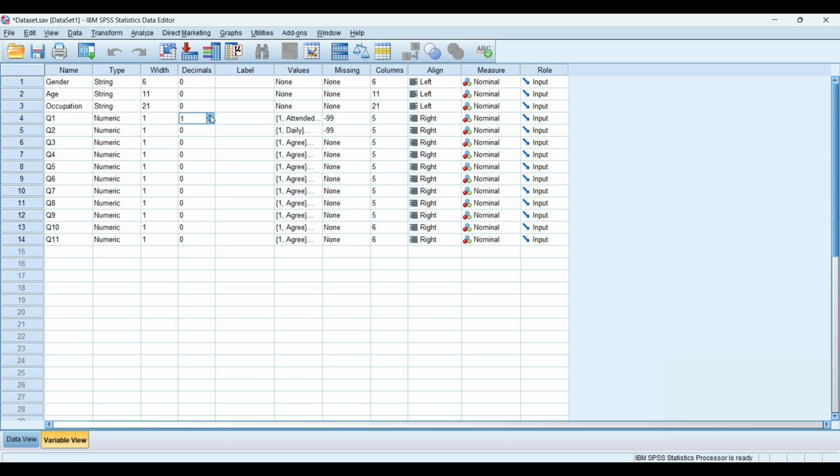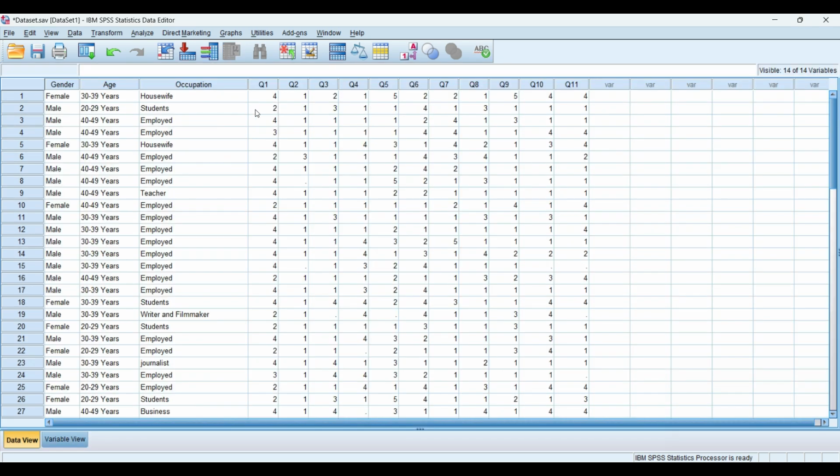I hope it shows the decimal so that we can identify the actual value, because SPSS automatically rounds the value. So it means we have successfully replaced missing values with the mean score in this survey question.